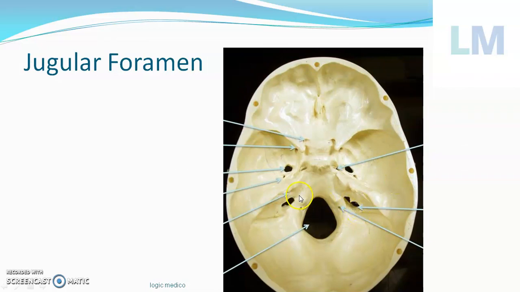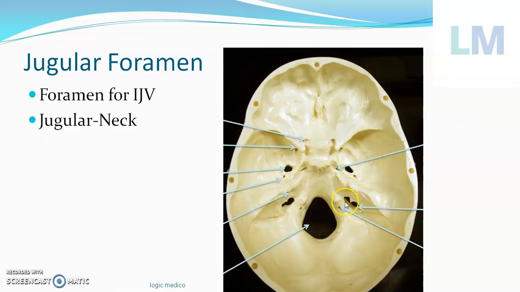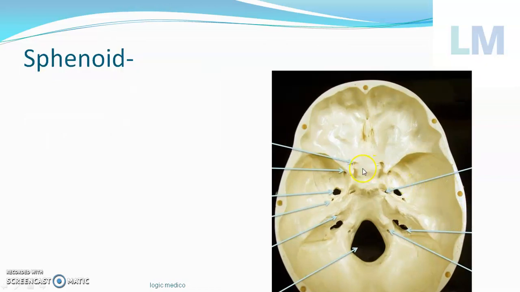The foramen in the neighborhood of the foramen magnum is called the jugular foramen, because the internal jugular vein goes through it. Jugular means neck, because this vein is the largest vein in the neck. If it is deep to the sternocleidomastoid, it's called the internal jugular vein. If it is next to the skin, on the outer aspect of the sternocleidomastoid, it's called the external jugular vein.